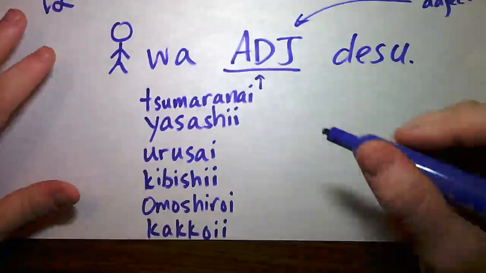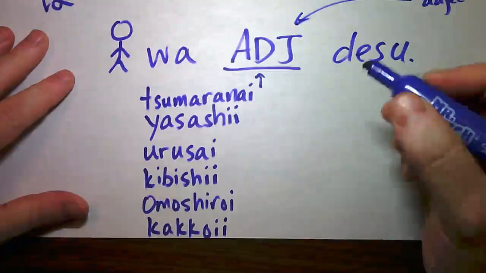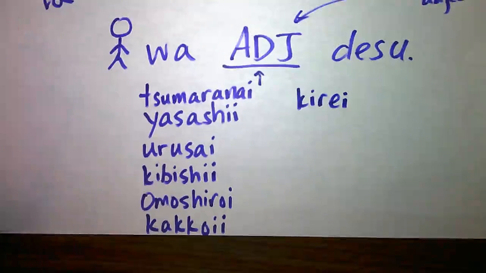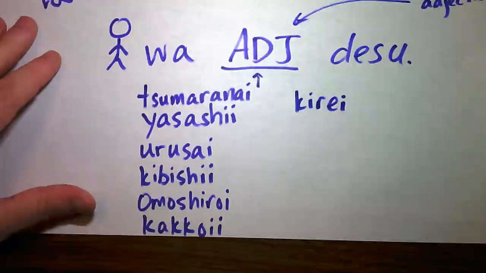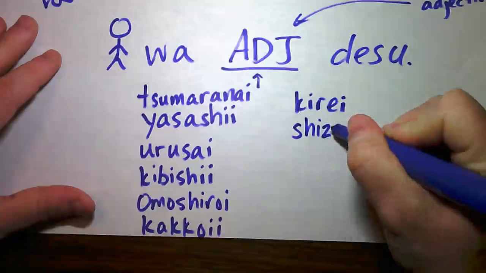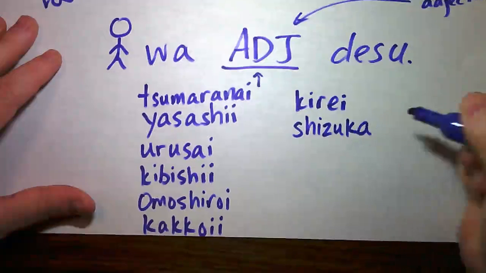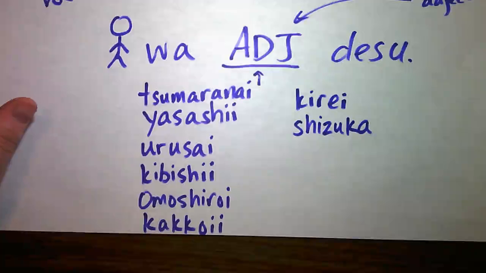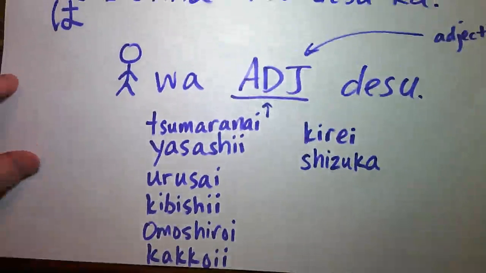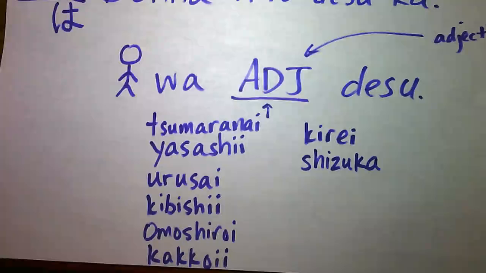All right, we're going to do a few more. Kirei means beautiful. And shizuka means quiet. So these are our adjectives that we have so far.